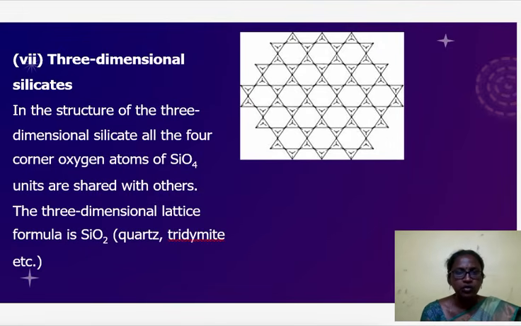Next, we move on to the three-dimensional silicates. In the structure of the three-dimensional silicate, all four corner oxygen atoms of the SiO4 units are shared with others. The three-dimensional lattice formula is SiO2, for example quartz, tridymite, etc. This is the structure of the three-dimensional silicates.